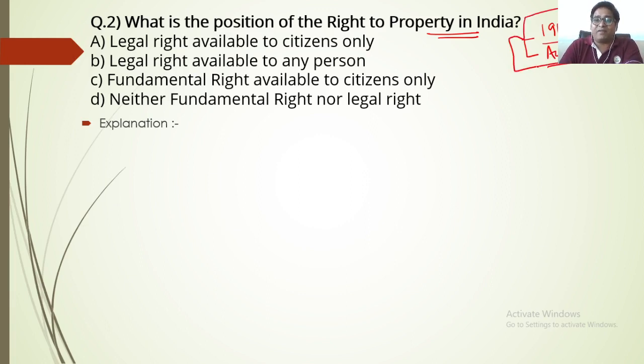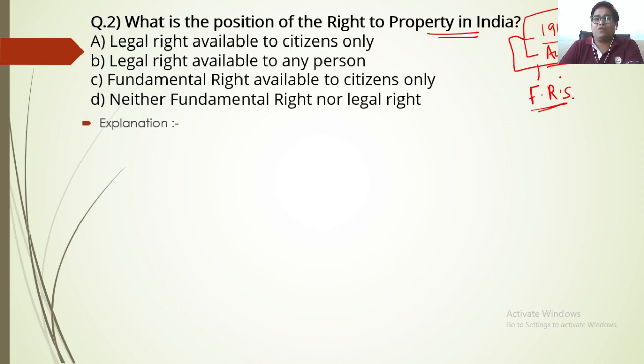But now these fundamental rights have been repealed. I will certainly give you an answer for this question, but before that, we shall understand the background behind the repealing of the right to property. Only then will you understand the position of the right to property in India.